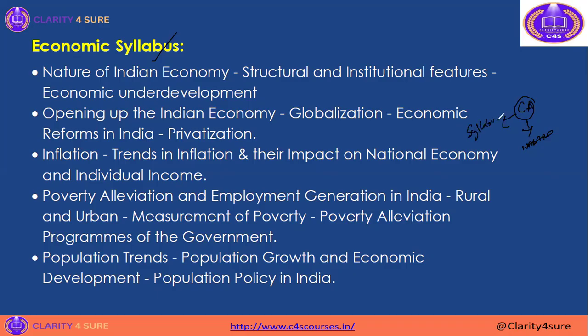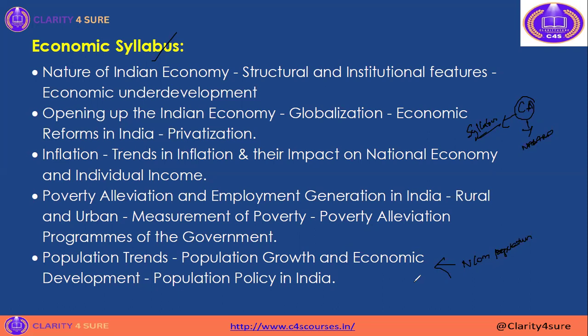Suppose you are reading about the National Commission on Population. You should know directly that this report can be combined with the topic of population trends. If you cover it like this, your time will be saved.